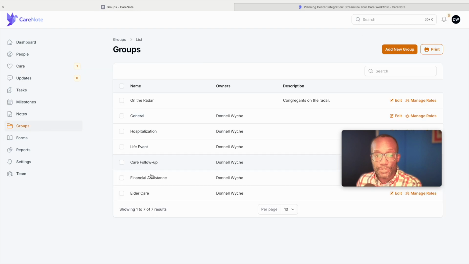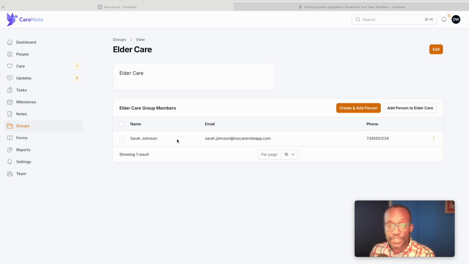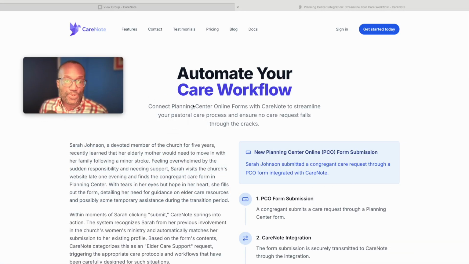What it's going to do is it's automatically going to put Sarah in our elder care group. It's going to notify the team leader of the elder care that there is a request, and then they can assign it either to themselves or to someone else on the team for follow-up. So this is how this workflow just sort of works, right?